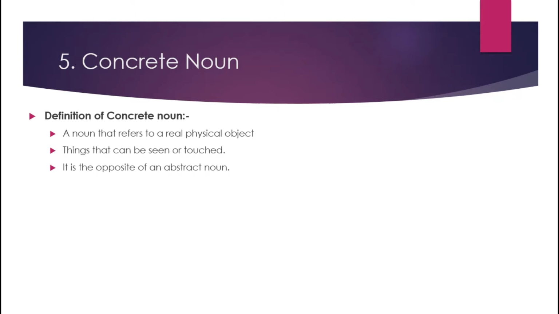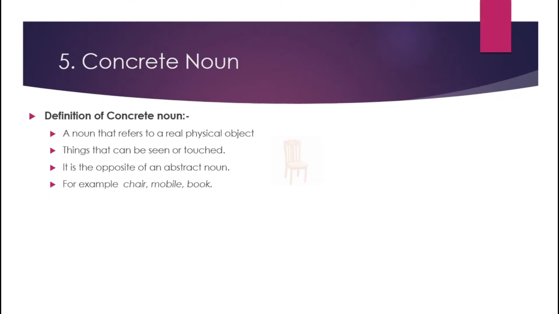And in abstract noun the thing physically does not exist, it is only imagined, like love. So love physically does not exist, we can imagine, we can feel, but in concrete noun the thing is physically present, physically exists.